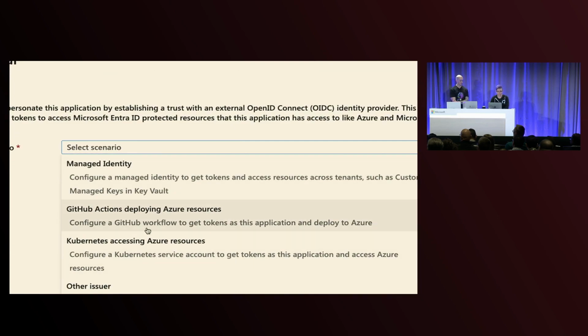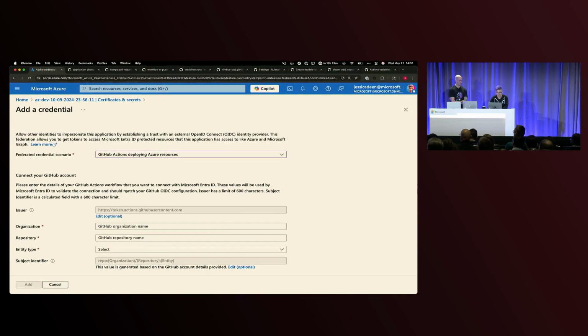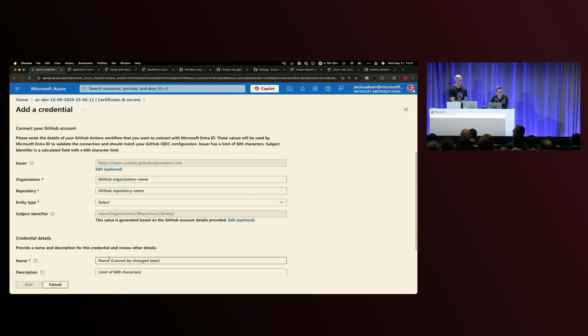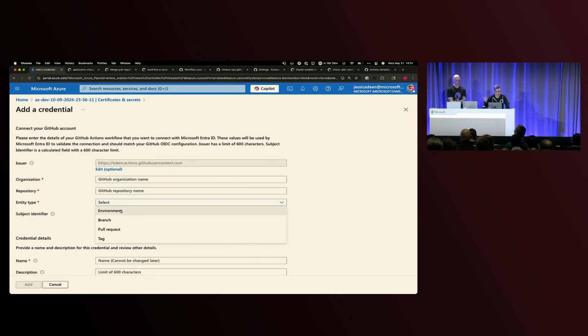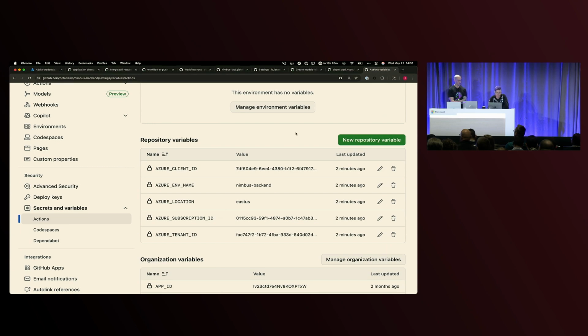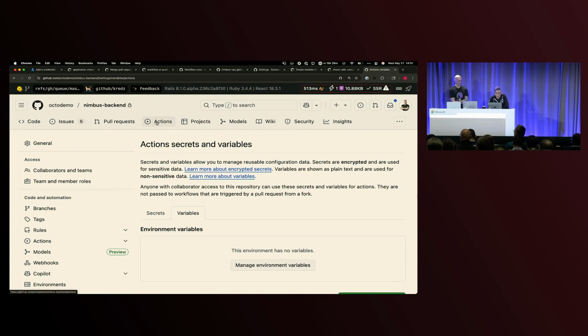We have a few different scenarios. Let's select GitHub Actions. And then scrolling down even further, we can scope the entity. So here, we can choose whether it's an environment, if we're doing production, if we're doing staging, if we have a different branch that we want to be able to allow to release or pull over into our Azure environment.